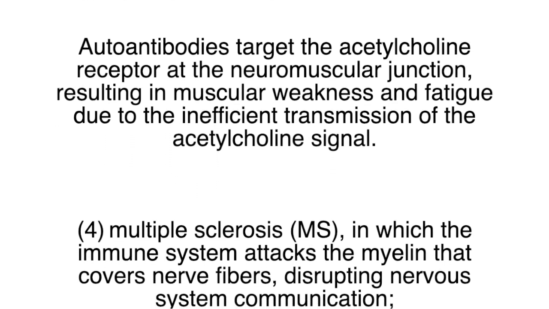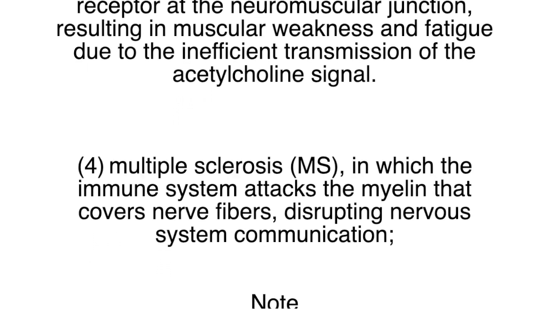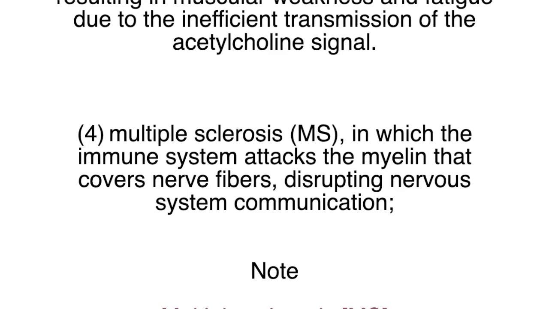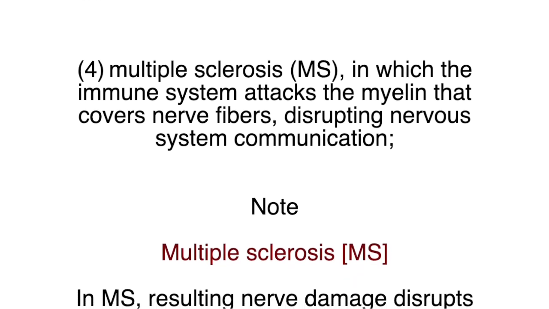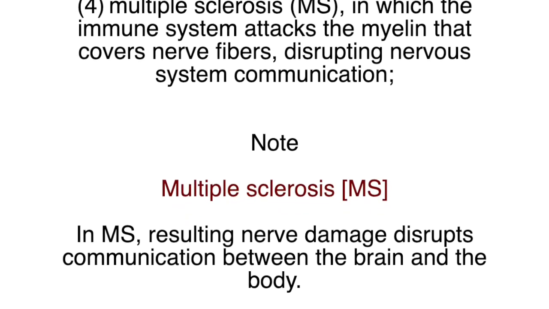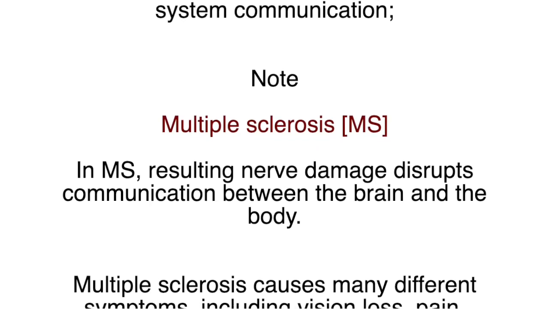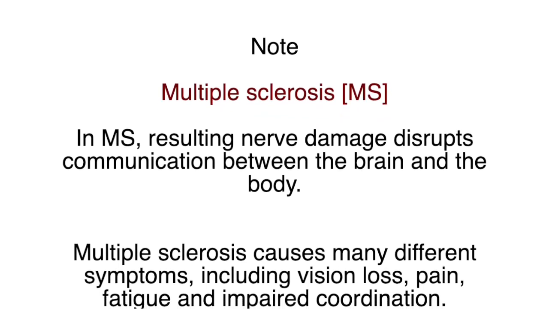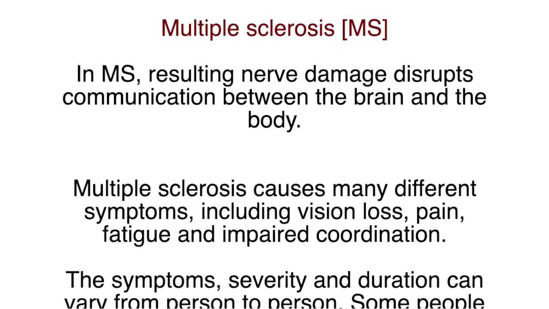4. Multiple sclerosis, MS, in which the immune system attacks the myelin that covers nerve fibers, disrupting nervous system communication. Note: multiple sclerosis, resulting in nerve damage, disrupts communication between the brain and the body. Multiple sclerosis causes many different symptoms, including vision loss, pain, fatigue, and impaired coordination.